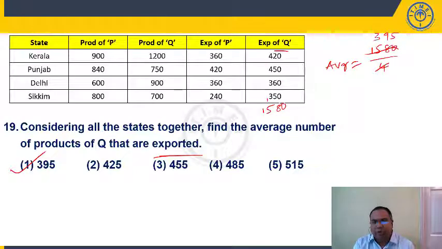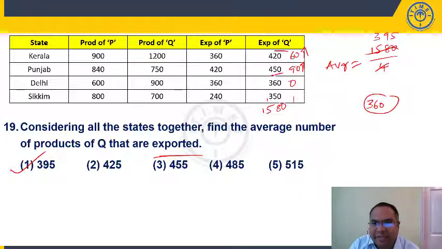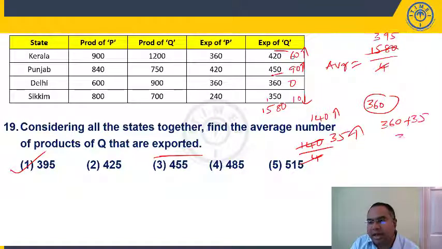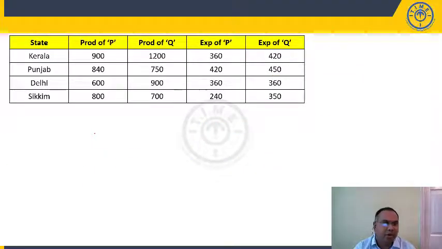We can also say it like this. See, I assume the average exports to be 360. Now here, if it is 360, it is how much more? 60 more. 360 average means it is 450, how much more? 90 more. Here 360, 360. 350 means it is 10 less. So 150 more, 10 less. So overall 140 more. This 140 I have to divide among 4 states. 4 3s are 12. Each one will get 35 more. So 360 I am assuming as average, each one is getting 35 extra. I can also say orally 395 is my average. Alright. Either you add and divide or orally we can say, if you know the concept.